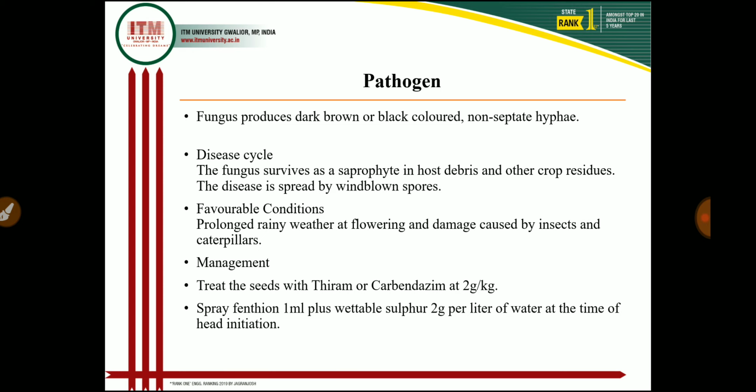If we spray Penthion 1 ml plus wettable sulphur at 2 gram per liter of water at the time of head initiation, then we control the disease. If we spray Mancozeb at the rate of 1 kg per hectare during intermittent rainy season, and repeat the spray after 10 days if the humid weather persists, by these management practices we control the head rot of the sunflower.